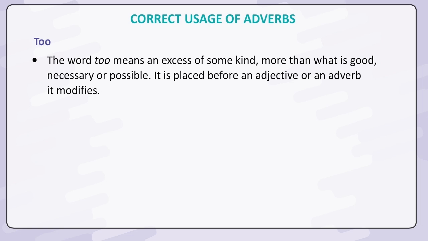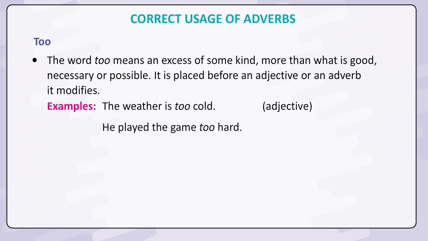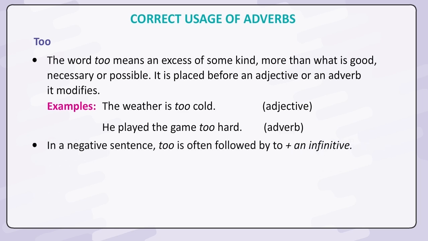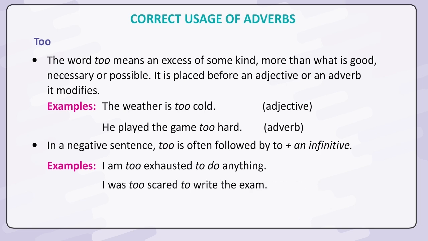Too. The word too means an excess of some kind, more than what is good, necessary or possible. It is placed before an adjective or an adverb it modifies. Examples: the weather is too cold. Adjective. He played the game too hard. Adverb. In a negative sense, too is often followed by to plus an infinitive. Examples: I am too exhausted to do anything. I was too scared to write the exam.